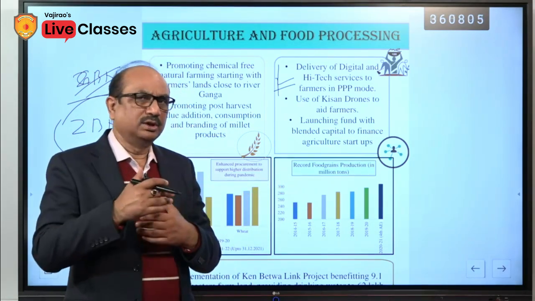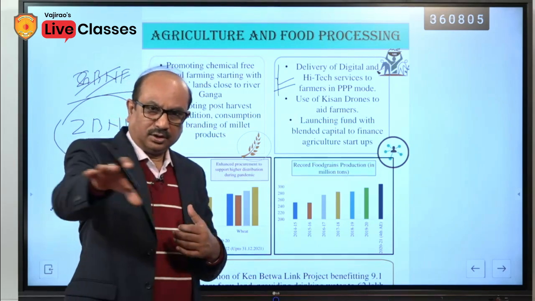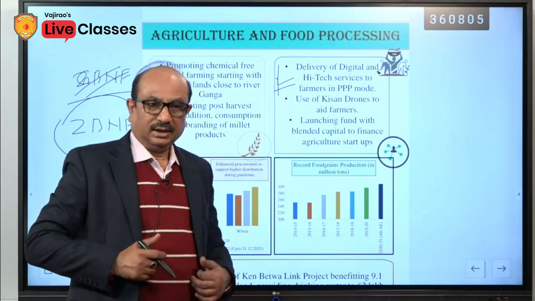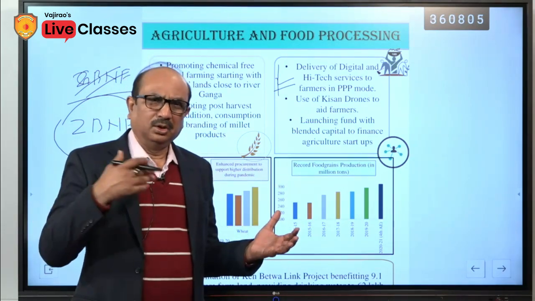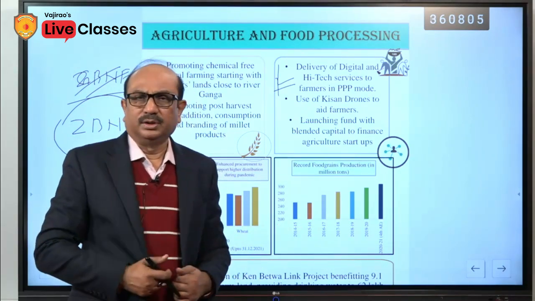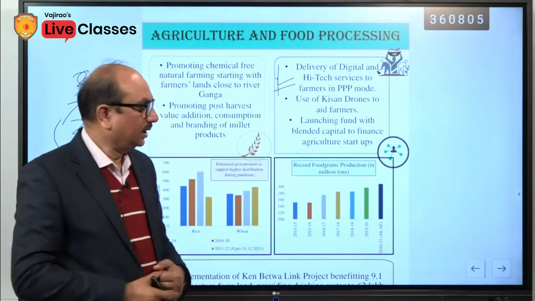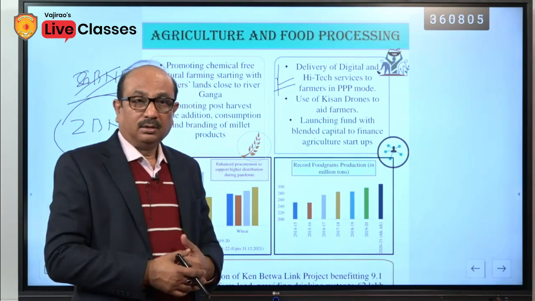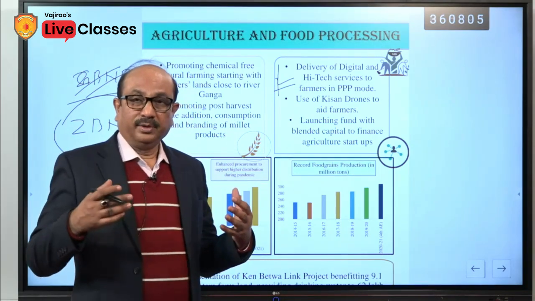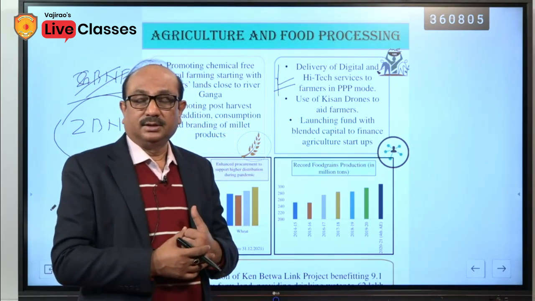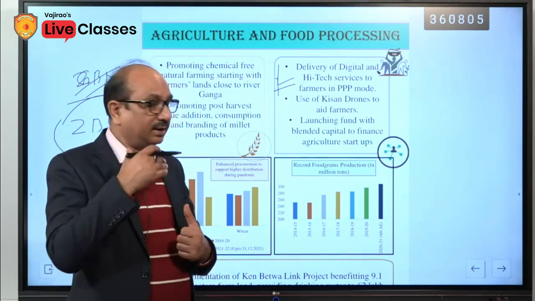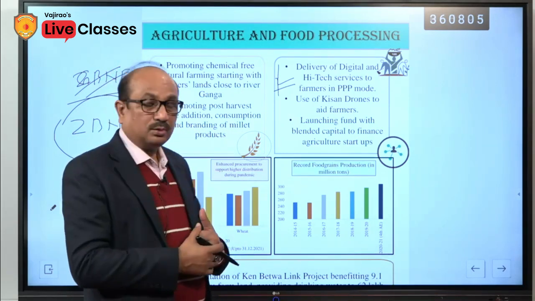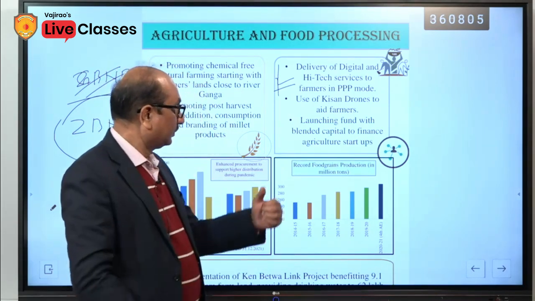There are so many uses of drones, such as spreading chemicals. Though we are late to use it, in developed countries it has already been in use. But now drones are being manufactured indigenously in our country, and obviously the government is trying to reach the benefits of drones even to the farmers.